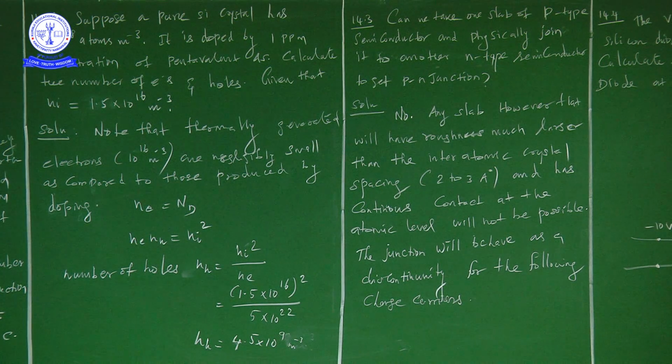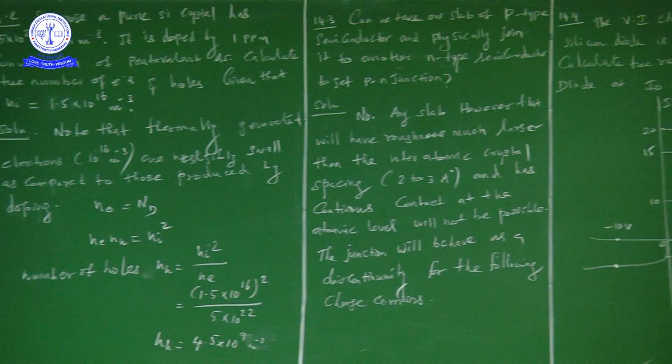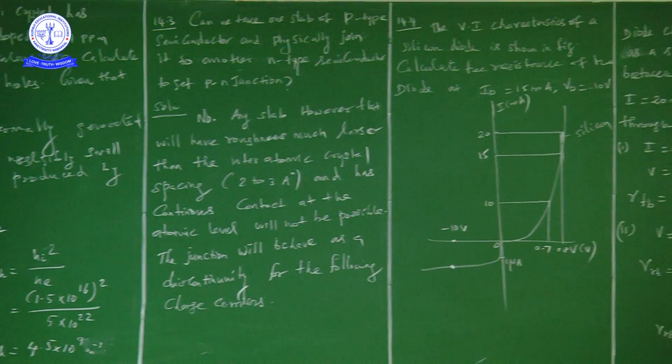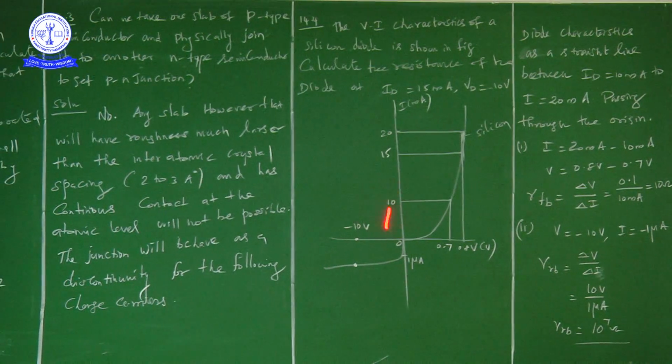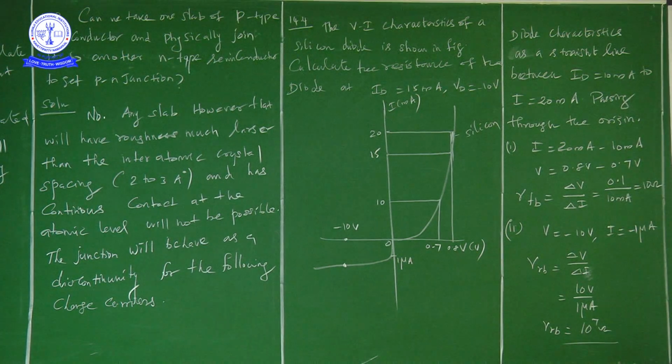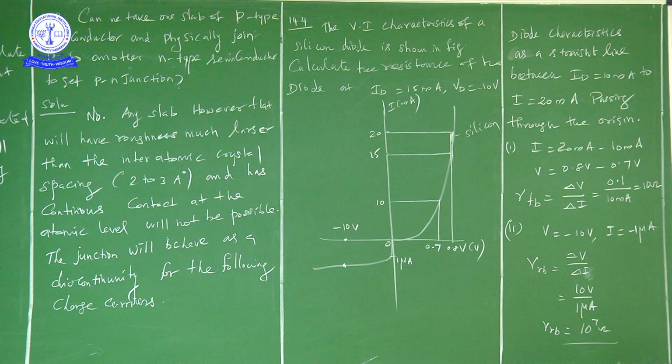If you see this graph, you can see the x-axis and y-axis. Here we took voltage, and this is current, with scale values like 10, 15, 20, and 0.7, 0.8. There is a positive x-axis, negative x-axis, positive y-axis and negative y-axis, and the negative current is in microamps. Already in the question itself he mentioned it is a silicon diode.